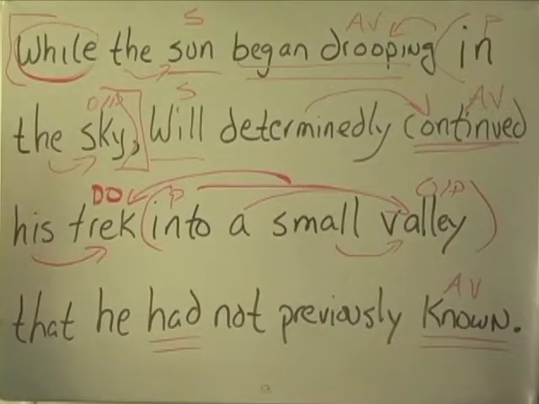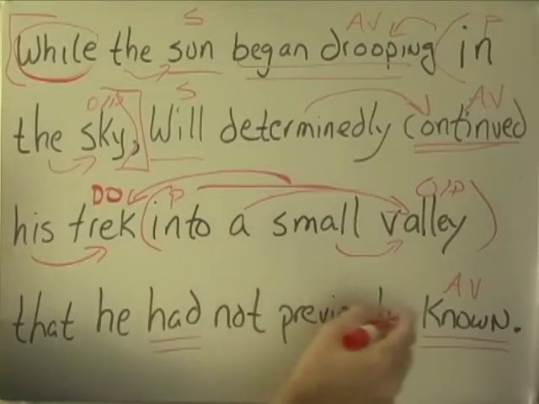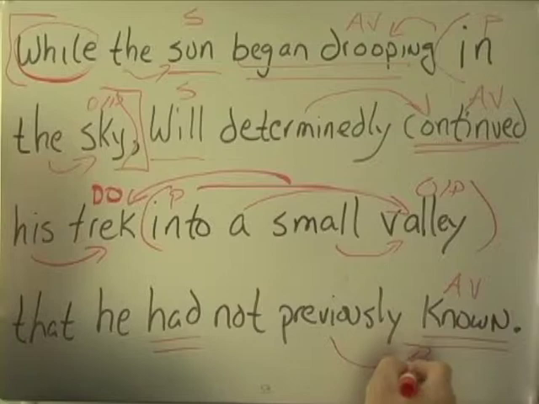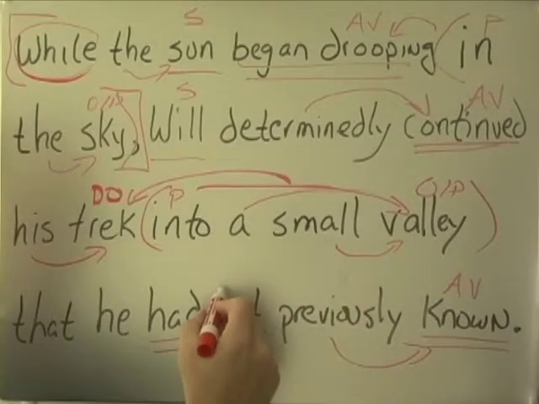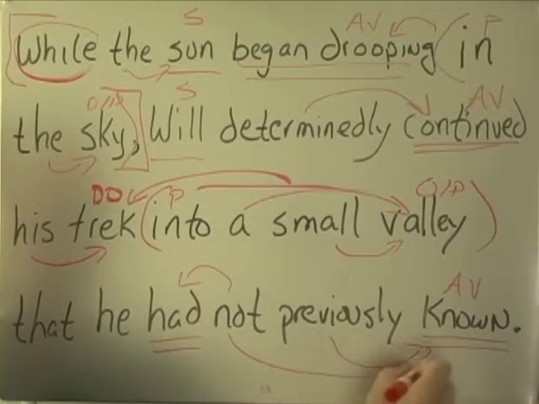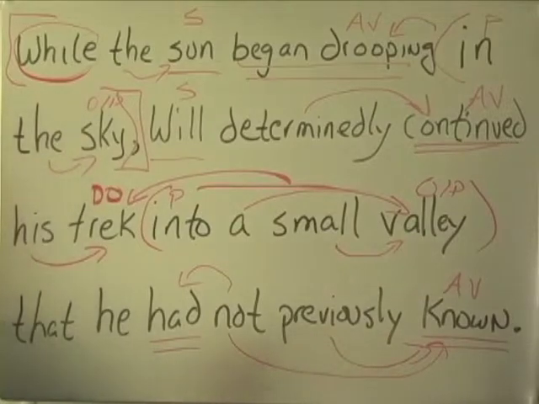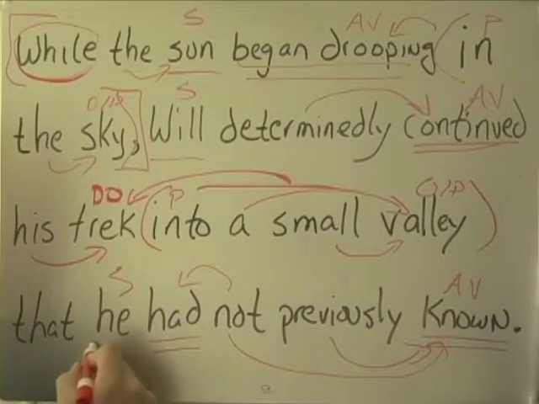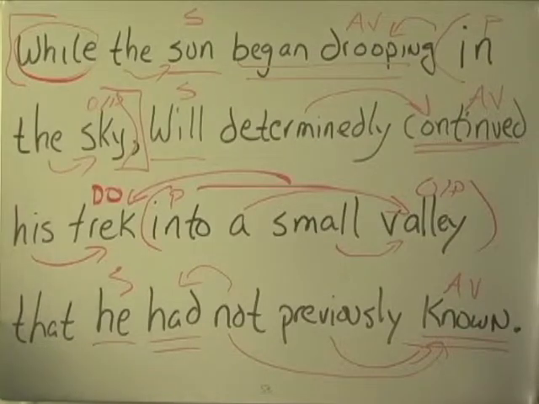We've got this final clause that stands alone, that he had not previously known. We've got our action verb, previously is modifying it, not is just an adverbial trigger. He is the subject. Now this is where it's a bit tricky. He had not known, let's just strip this down to the guts. He had known what or whom. I've got an action verb. I'm wondering whether I have a direct object, and in fact I do.